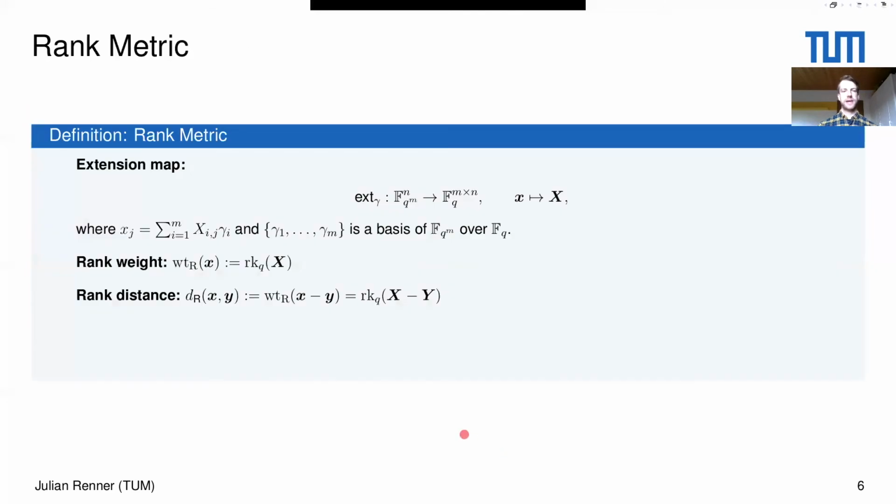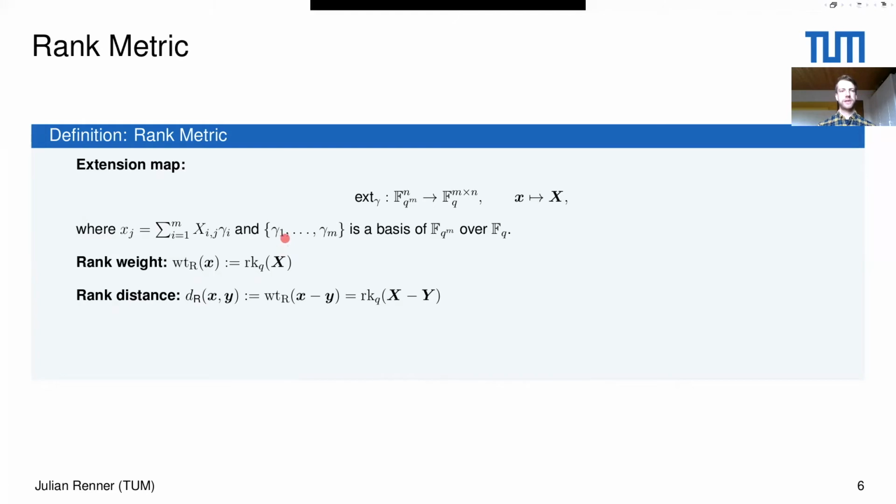Now let's look at the rank metric. How does it work there? First, let's define the rank metric by looking at an extension map. This map x gamma maps a vector of length n over F_q^m to its matrix representation, which is a matrix over F_q with m rows and n columns. And the connection between the vector and the matrix representation is given down here.